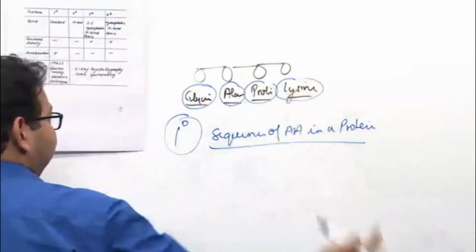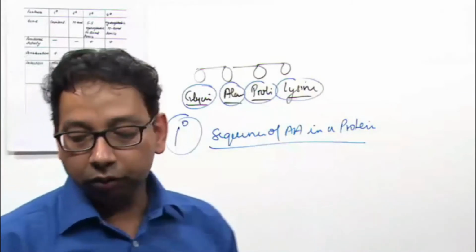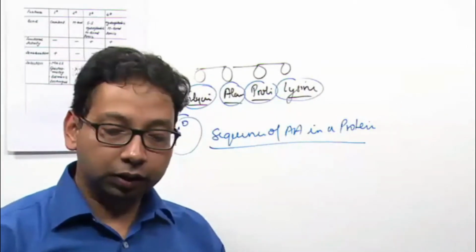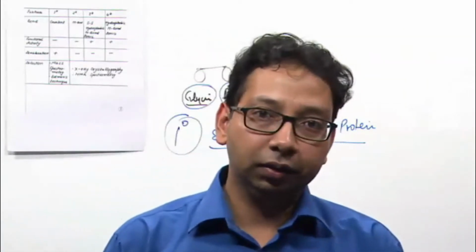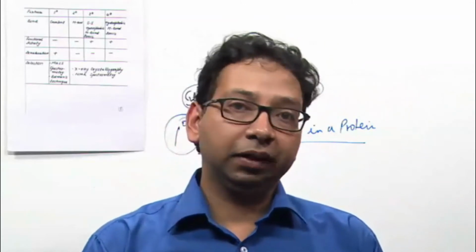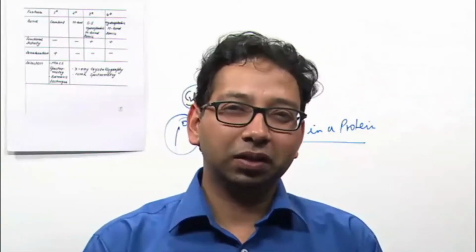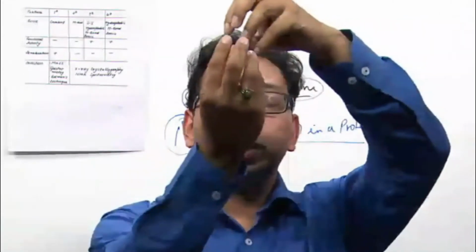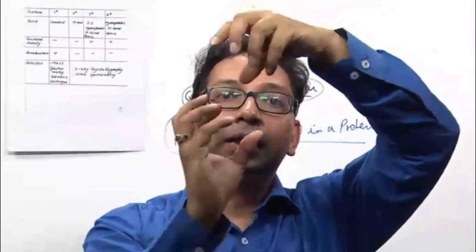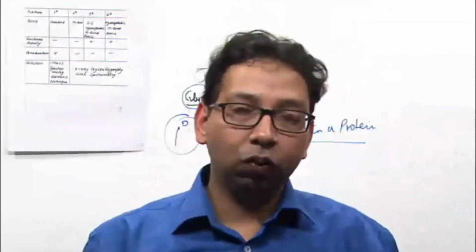Now, this is a simple protein having 4 amino acids, but you know that there are so many proteins having thousands of amino acids. Suppose a protein is having 100 amino acids. We'll take a simple example. These 100 amino acids will not remain in a linear chain. Definitely they will fold themselves to acquire a secondary structure.